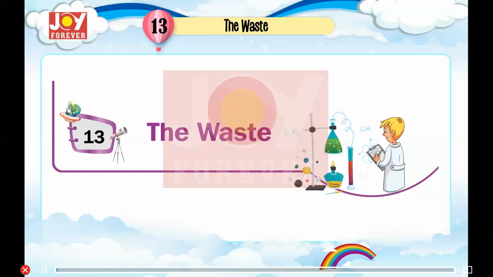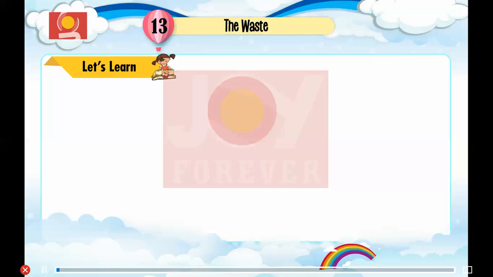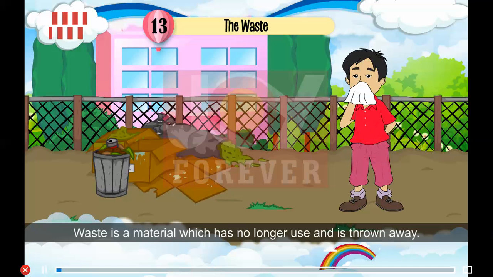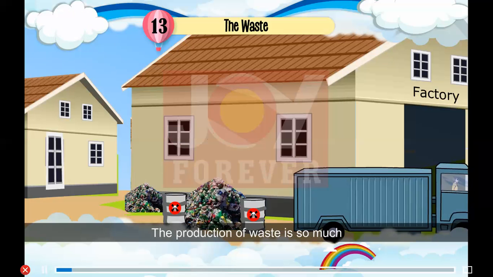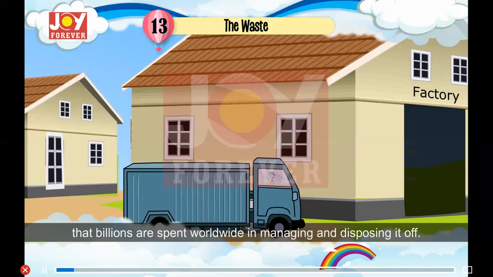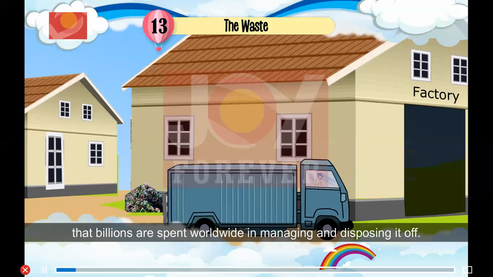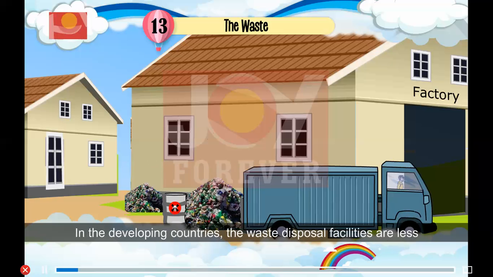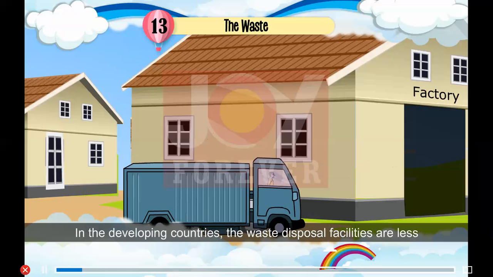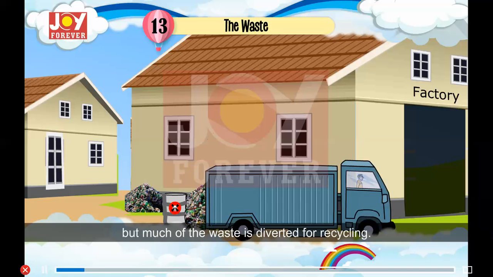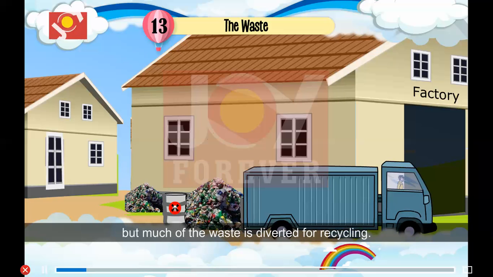Chapter 13: The Waste. Let's learn. Waste is a material which has no longer use and is thrown away. The amount of waste is increasing day by day in most parts of the world. The production of waste is so much that billions are spent worldwide in managing and disposing of it. In the developing countries, the waste disposal facilities are less, but much of the waste is diverted for recycling.